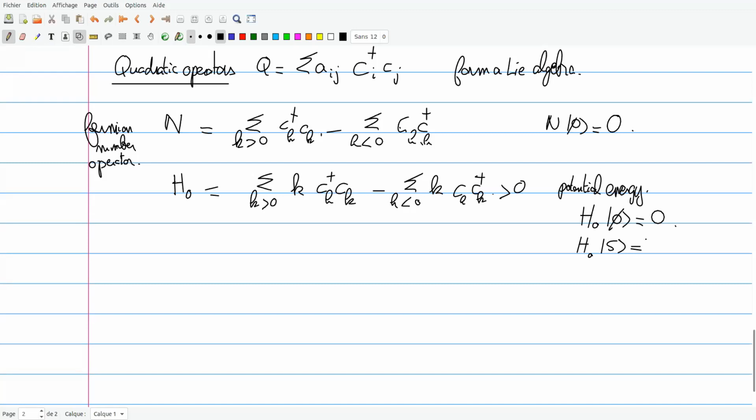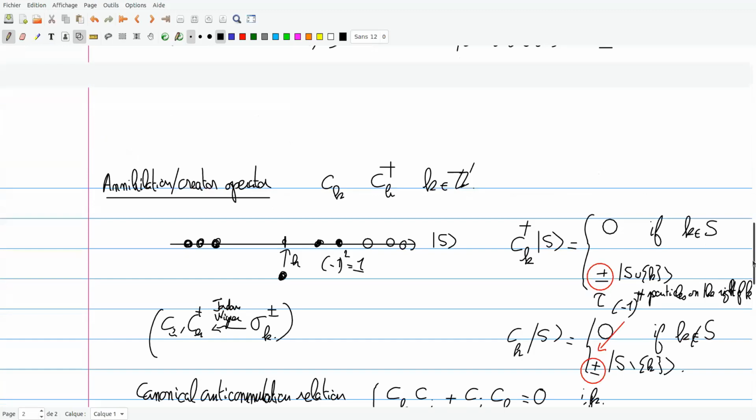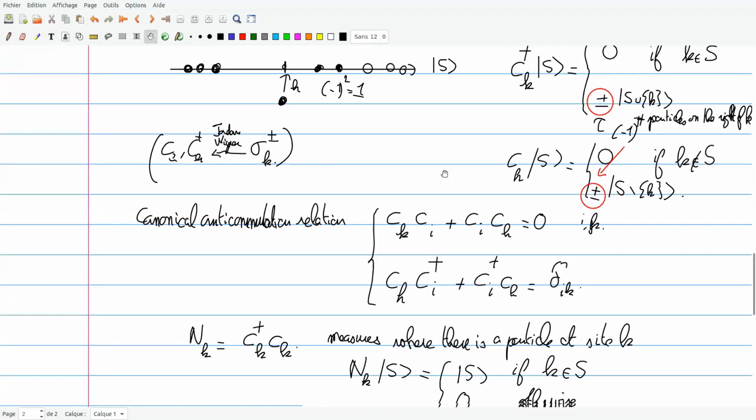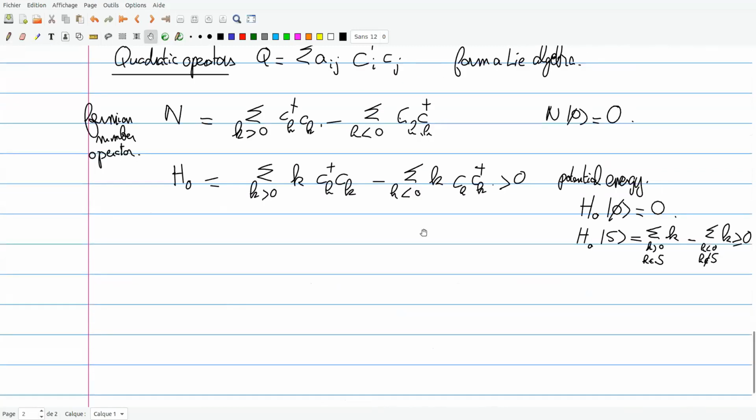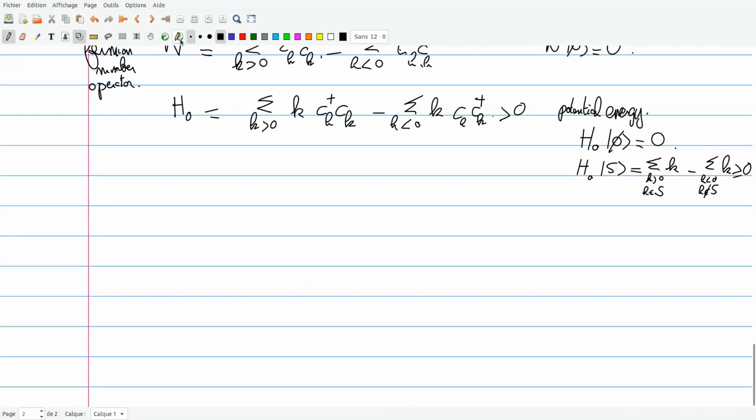For any state S, it's going to be the sum over k positive in S, minus the sum over k negative in S, and so by definition this is always positive. By the way, do not hesitate to interrupt if there are any questions.